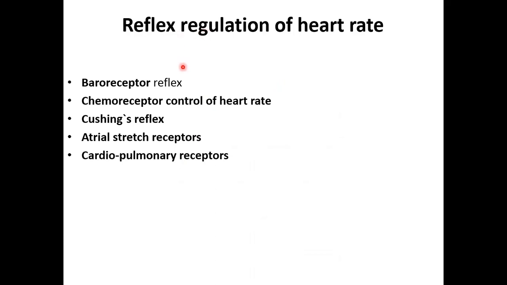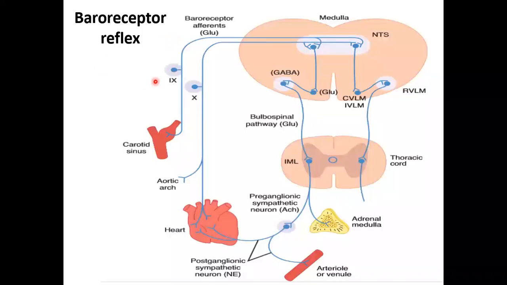The baroreceptor reflex, the chemoreceptor control of heart rate, and also the Cushing's reflex, the atrial stretch receptors and cardiopulmonary receptors. So how are all these going to affect the heart rate? First thing is the baroreceptor reflex activity. The baroreceptors, as we know, are situated in the carotid sinus and aortic arch. From the name, baro is pressure. These receptors get stimulated following any alteration in the pressure.